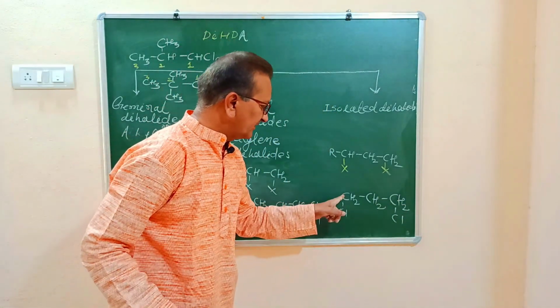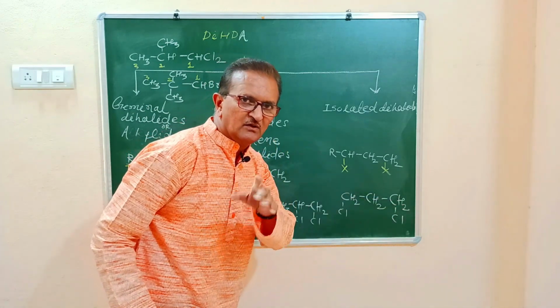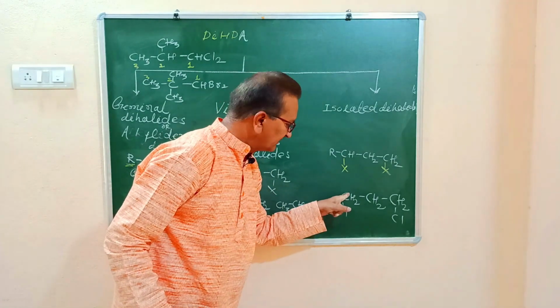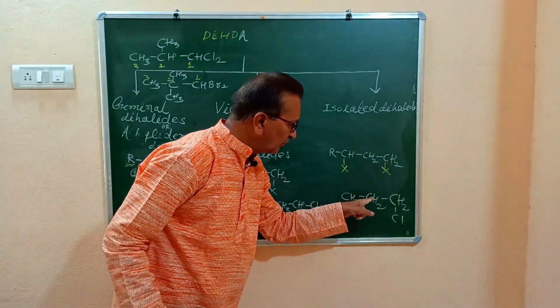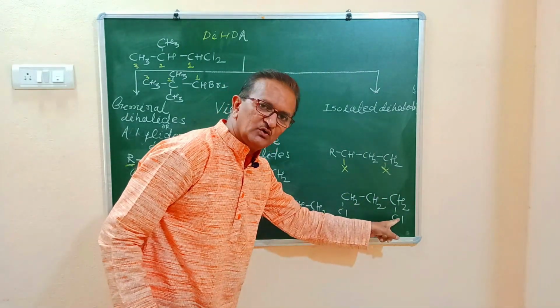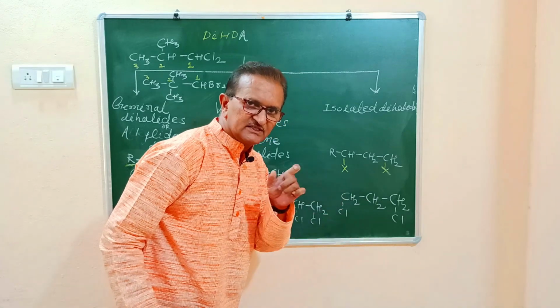Name of this compound is trimethylene dichloride. Why is this called trimethylene? Already I have told you, the CH2 group is called the methylene group. There are how many methylene groups? 1, 2, 3. Therefore trimethylene. How many chlorine atoms are there? 2. Therefore trimethylene dichloride. This is the common name.